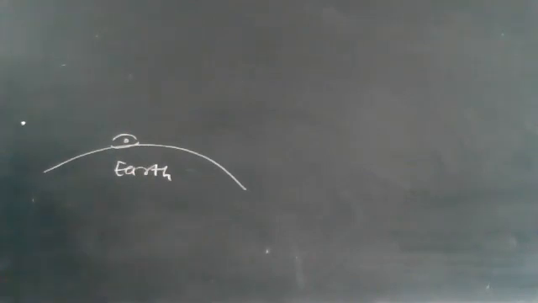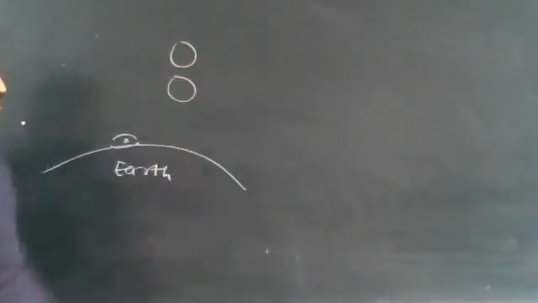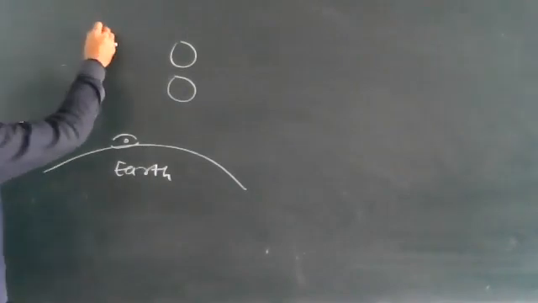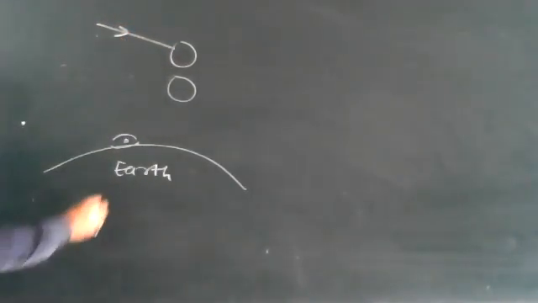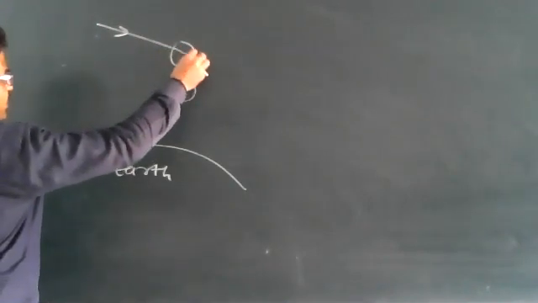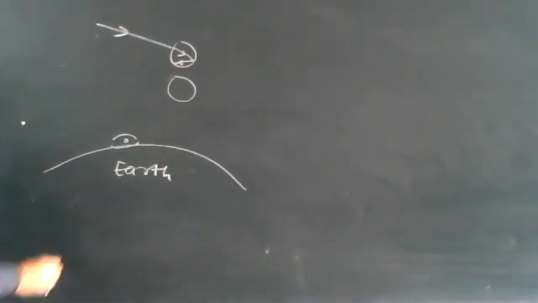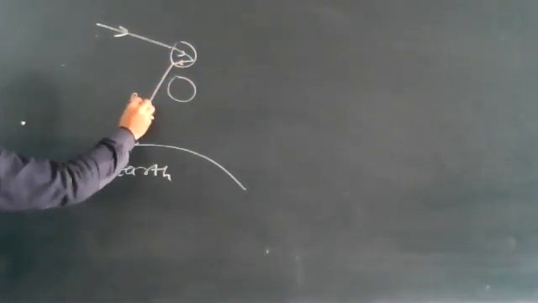So dear children, the water droplets are something like this here. Rays from the sun come like this. Coming over here, it will get inside after refraction and get reflected again. And we are getting the red color here.